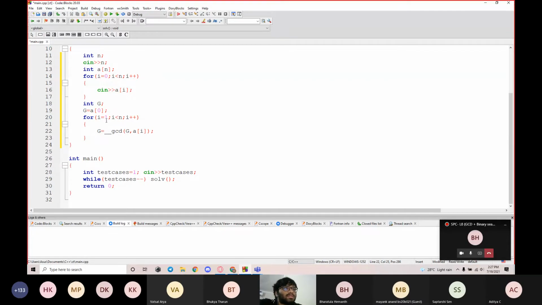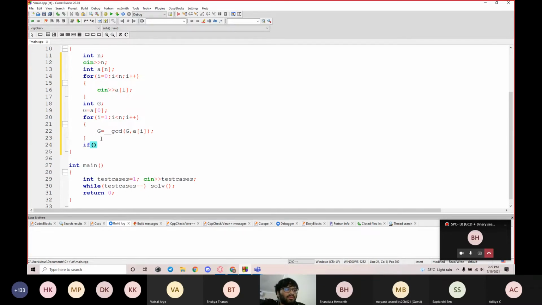So what this statement does is, let's say we start off with G as a of 0. When the iteration is 1, it compares it to a of 1, and then we take the GCD of those elements and store it in G. And then for i equal to 2, we do G equals GCD of G comma a of 2, which is also equivalent to GCD of a of 0, a of 1, a of 2. So we keep repeating this process so that in the end we'll have G as the GCD of every single element in the array.